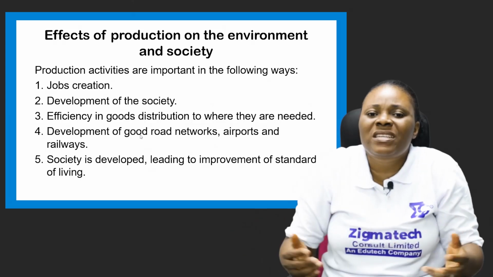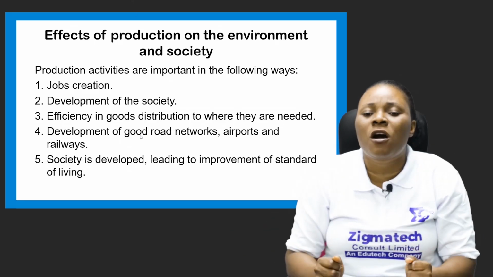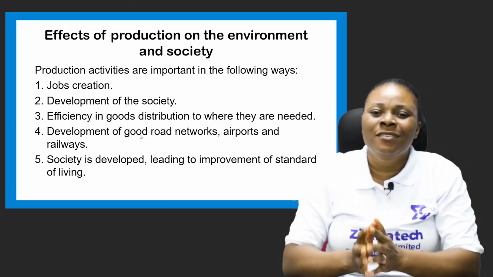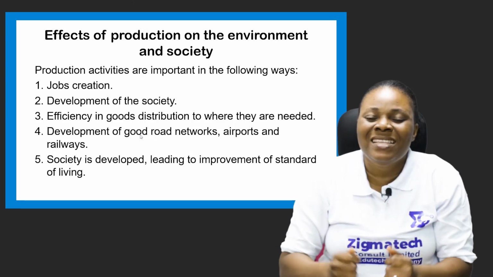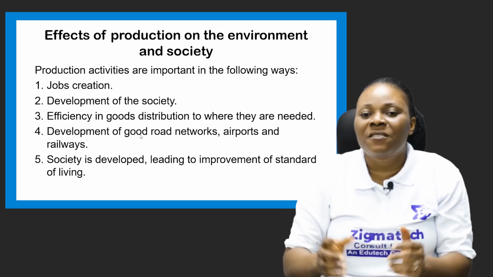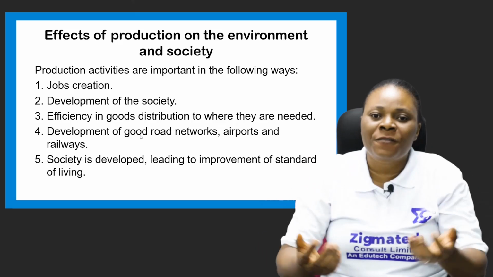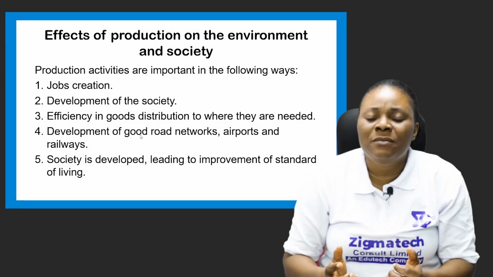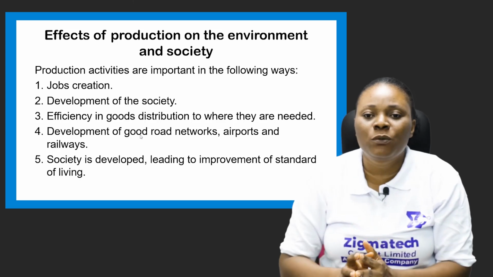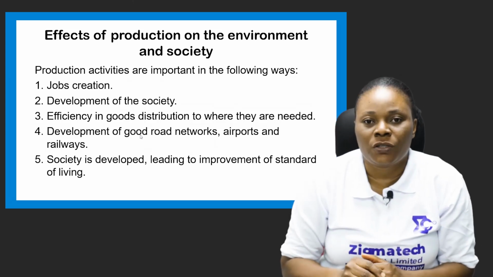All these aids to trade contribute to the development of the society. A society that engages in good trading activities will definitely enjoy development, because people will love to live in such an environment because they feel that whatever they need is made available to them through production.